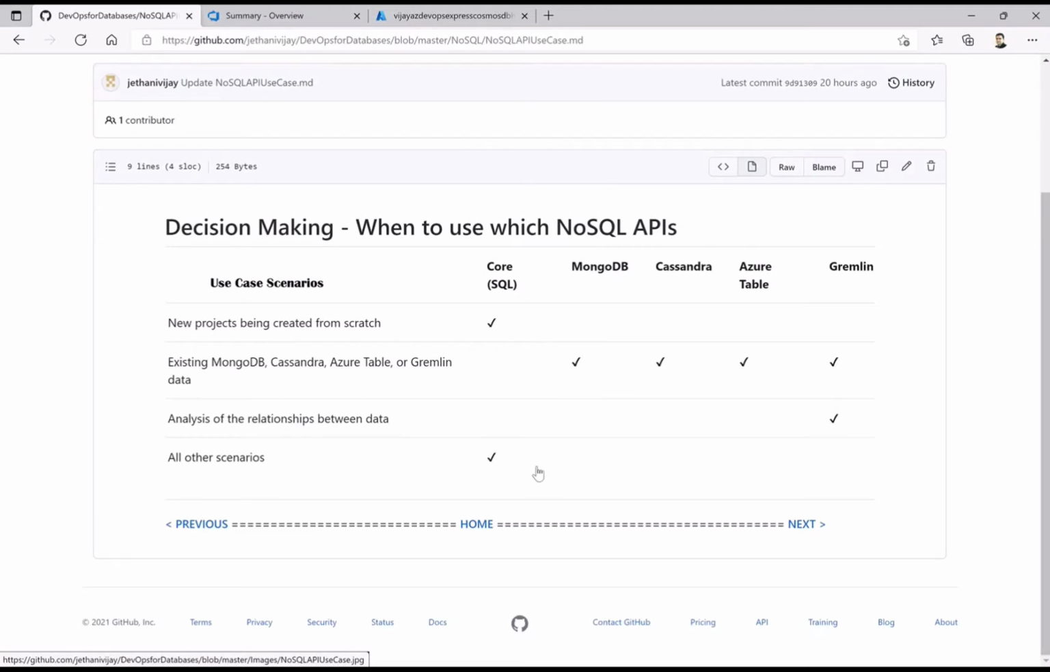I will just pause here so that you can see that, and also the previous screen if required. Let me go back to that as well before we move ahead.